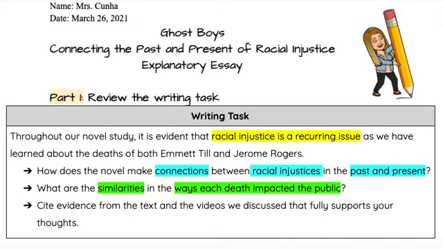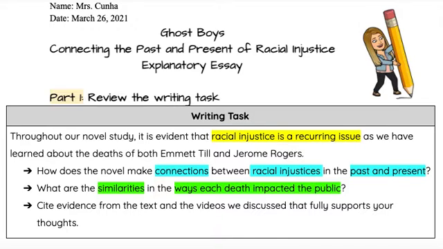And then, of course, the present is Jerome. Jerome symbolizes the present, right? Jerome symbolizes all these other people who have been killed because of racial injustice. For example, George Floyd, Breonna Taylor, Tamir Rice, right? All these other people that we've talked about and learned about in class. So how does the author connect what happened in the past to what is happening now in the present? Okay, that's the first question. And then question number two is, what are the similarities in the ways each death impacted the public? Notice we highlighted the word similarities, and we also highlighted ways each death impacted the public.